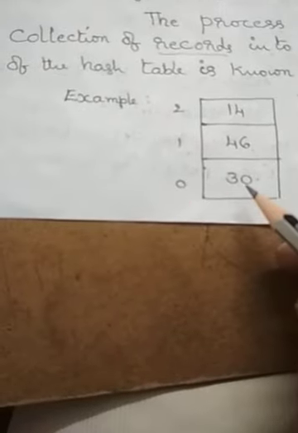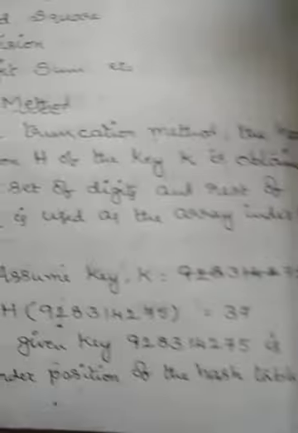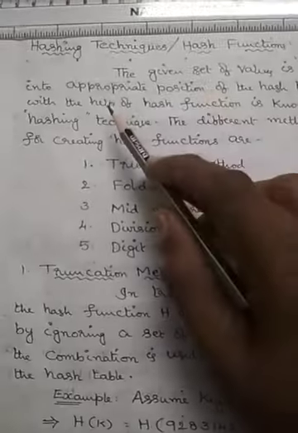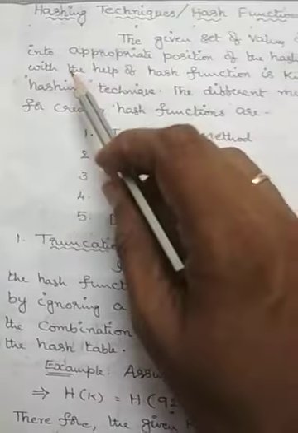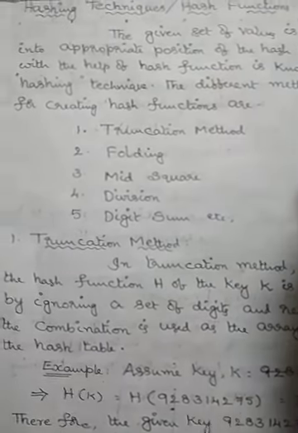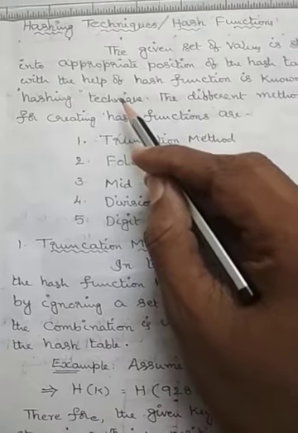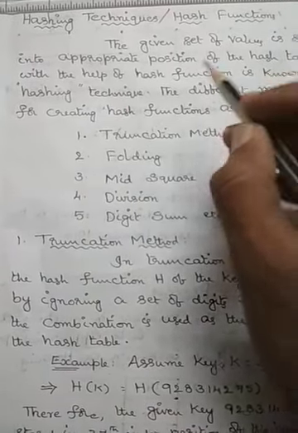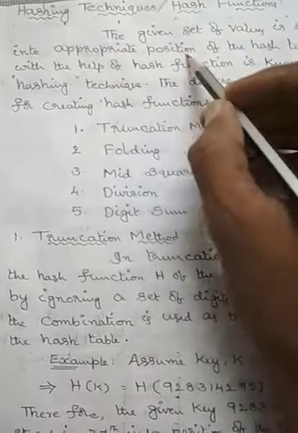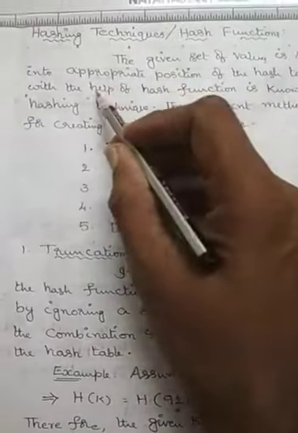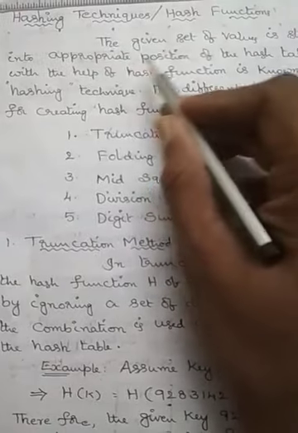So 0th index is the location for 30. Next, coming to the hashing techniques. The given set of values is stored into the appropriate position of the hash table with the help of a hash function, which is known as hashing technique. Hashing technique is a technique used for finding the proper location or position for a given value in the hash table with the help of a hash function.